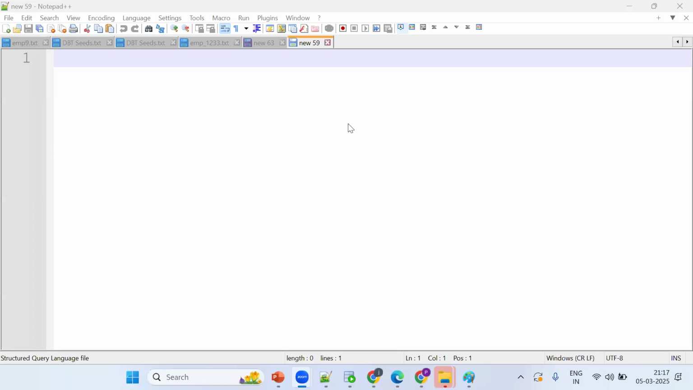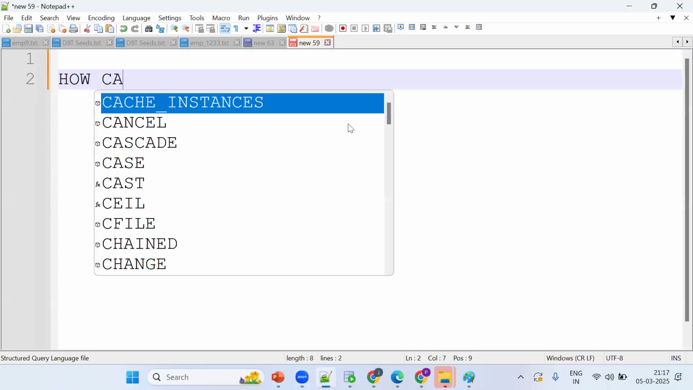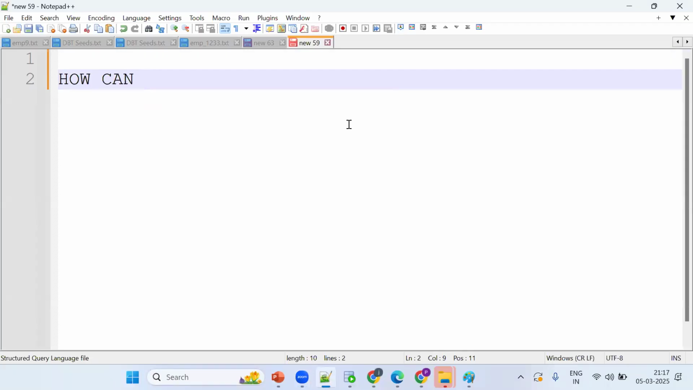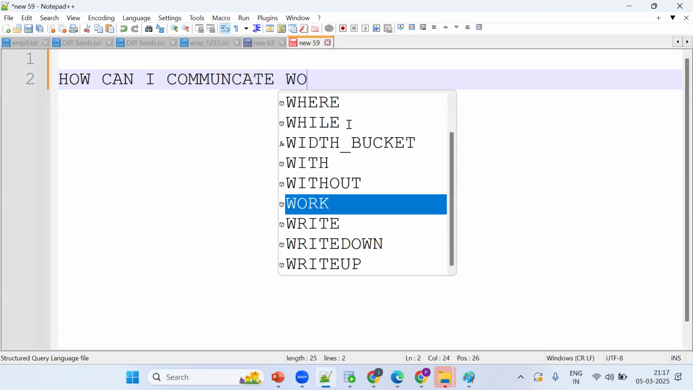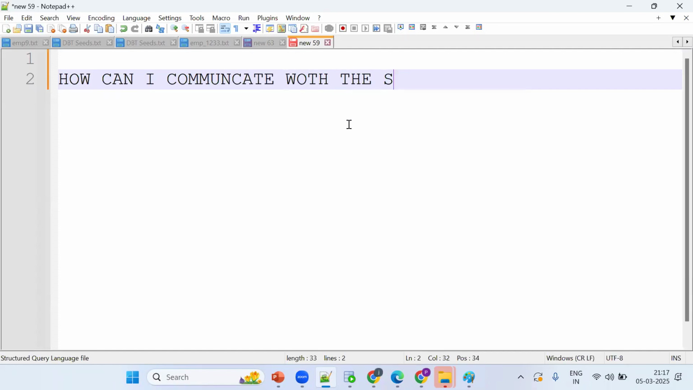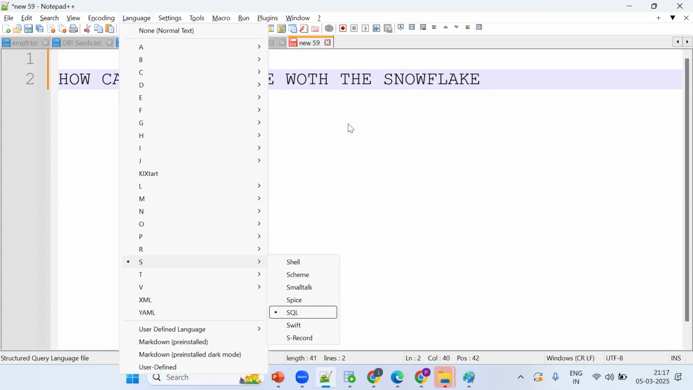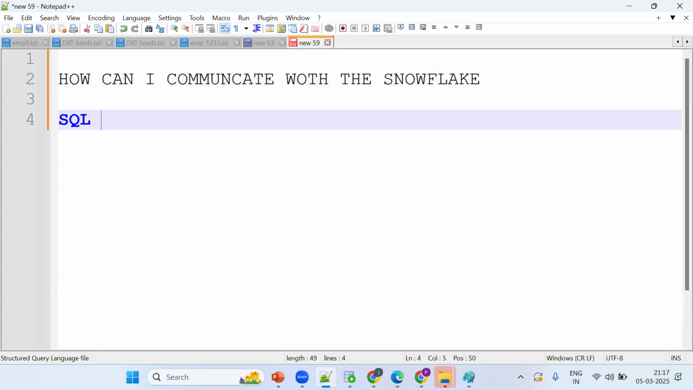Today we'll complete this SQL statement. How can I communicate with Snowflake? Tell me, by using which concept can I communicate with Snowflake?